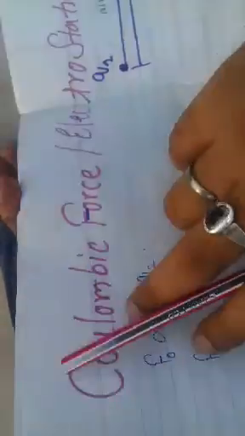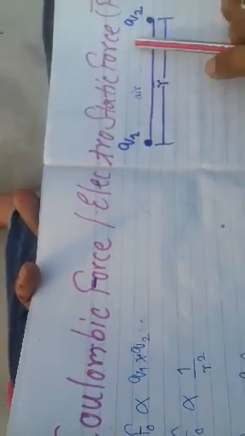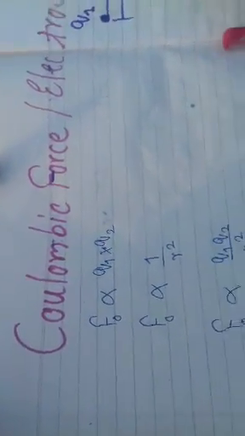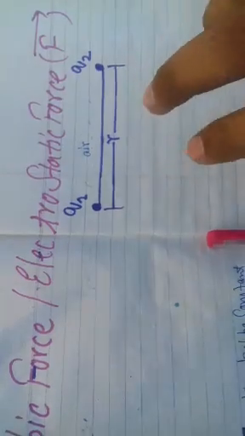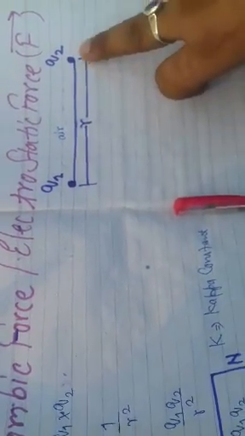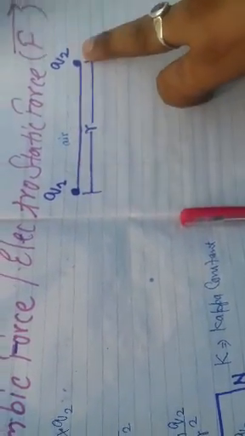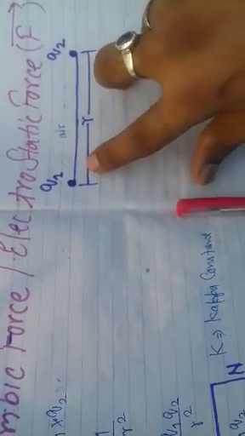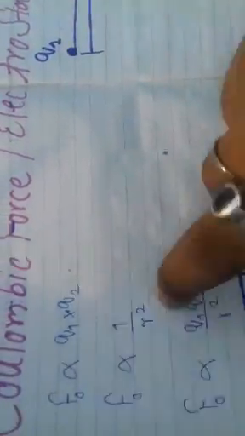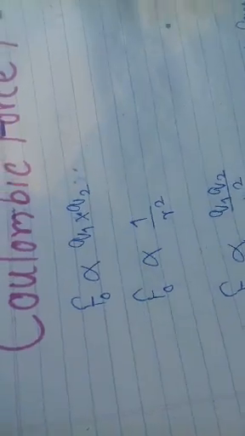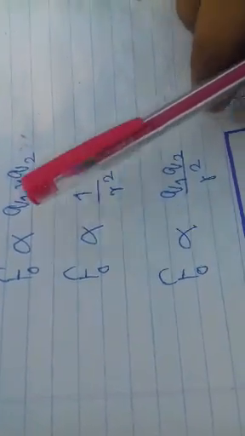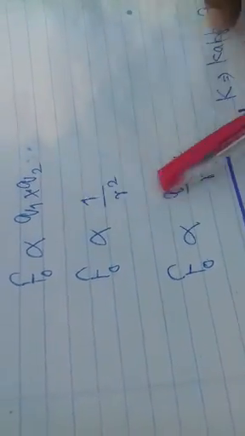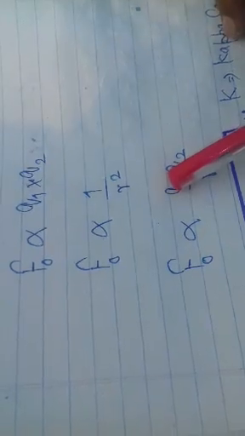And we are going to talk about the Coulombic force, the electrostatic force. This law is only applicable for point charges. When two point charges, Q1 and Q2, are kept in air or vacuum at a distance r, the Coulombic force, which we denote by F naught, is directly proportional to the product of the two point charges and inversely proportional to the square of the distance between them.